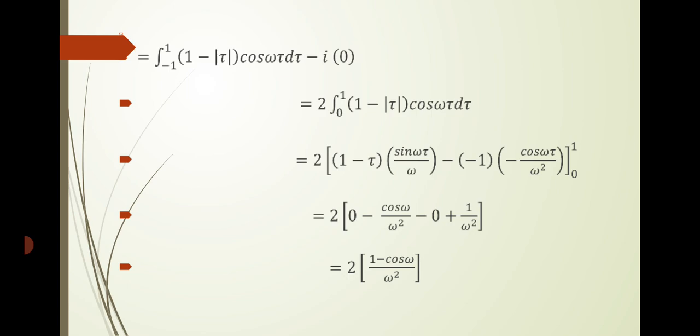If we substitute the limit values in the sine term, the term should be equal to 0. Only the second term remains. Therefore, our answer is 2 into (1 minus cos omega) divided by omega square.